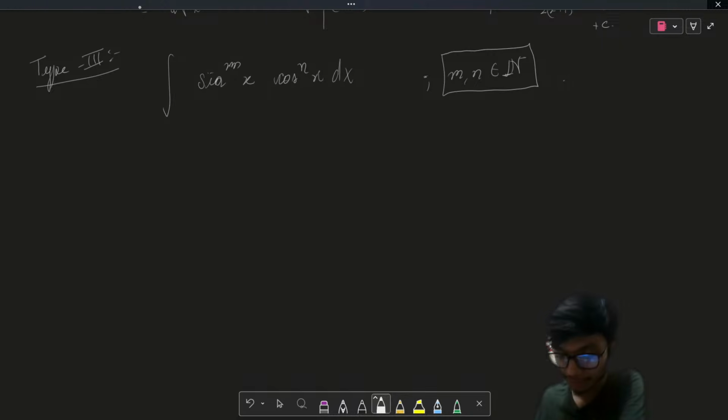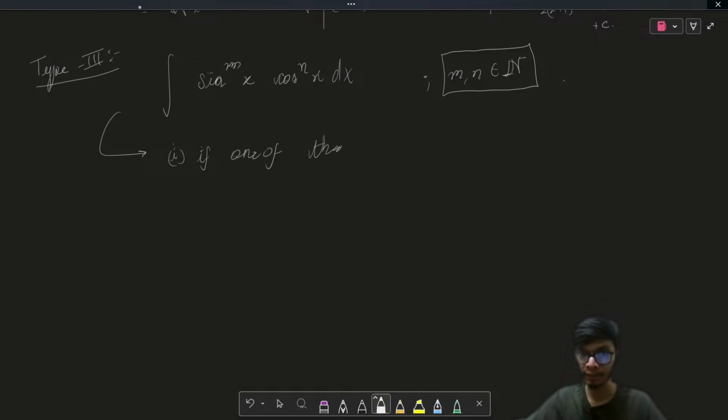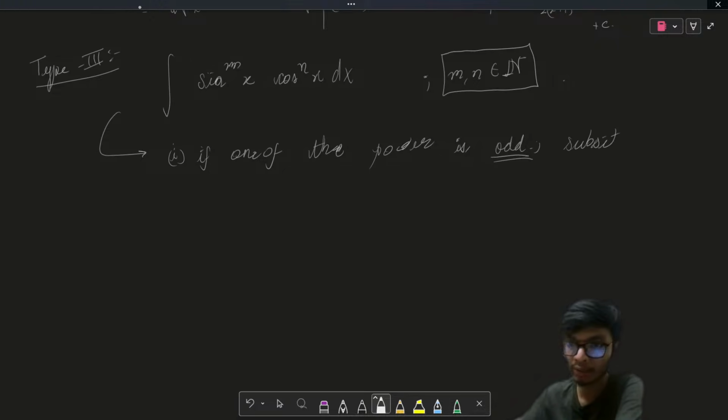In order to solve this, there are certain principles you need to keep in mind. Whenever you have this integral, check for the following. If one of the powers is odd, so if either m or n is an odd power, then you have to substitute either sin x as t or cos x as t.